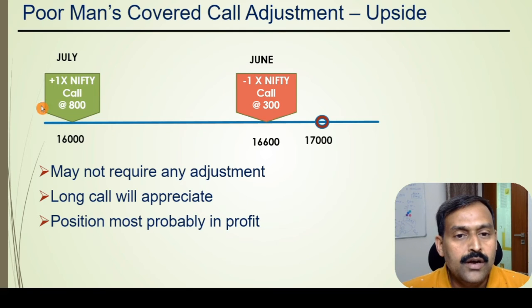But the long call option of July would have appreciated similar to the appreciation in the Nifty. So the net position probably will be in profit, and we can consider this position to be closed and book the profit. So therefore, in this case, when Nifty goes and expires above the short call option, we may not need to do any adjustments.